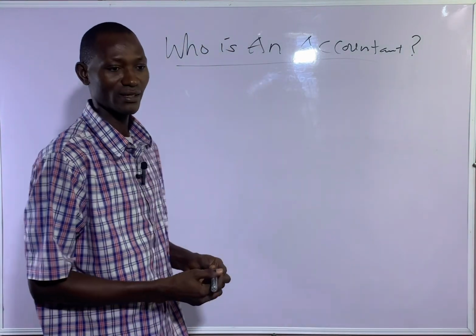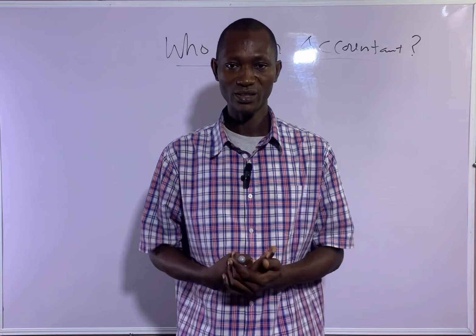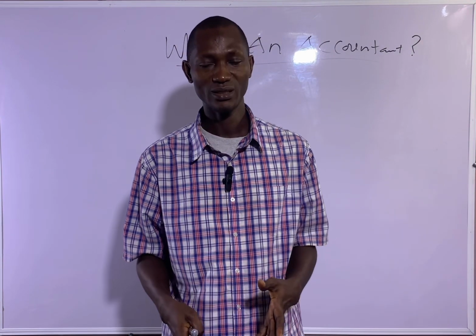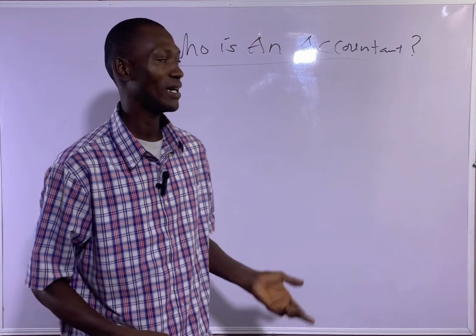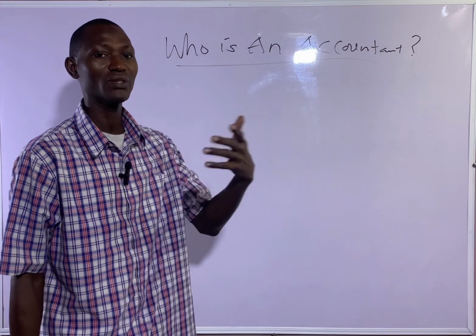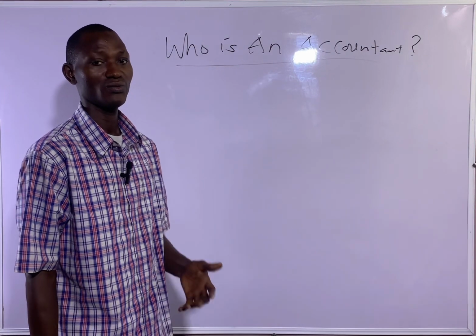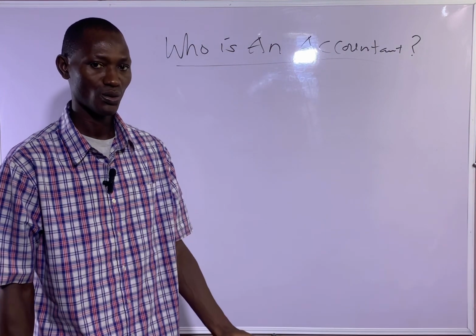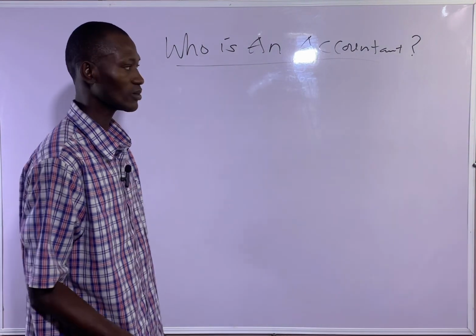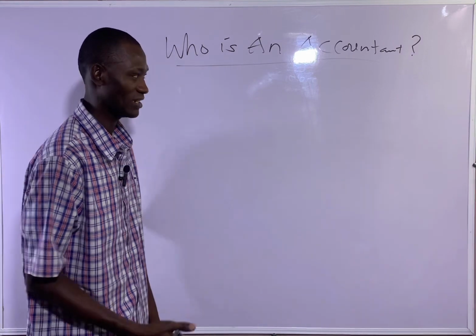An accountant is a person who has undergone formal training in accounting and who is a member of at least an accountancy body recognized by the law. So an accountant is a scholar, like I am. I'm an accountant.